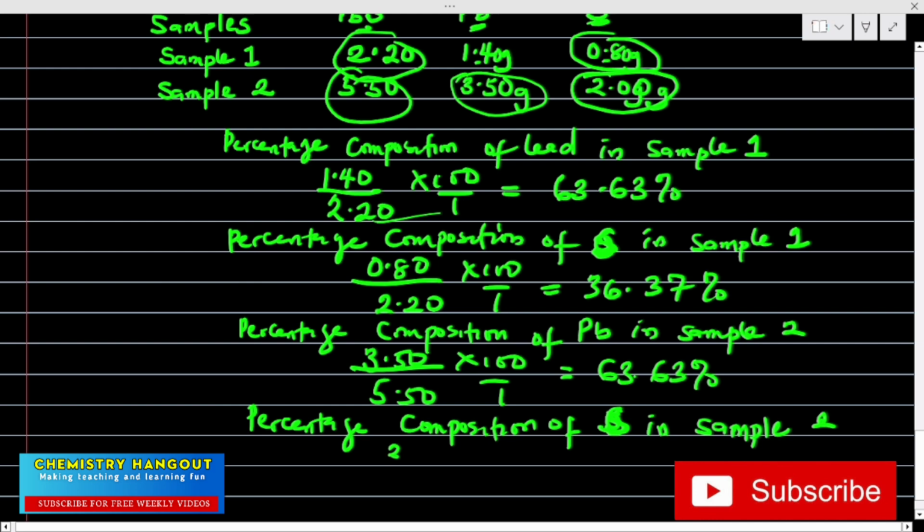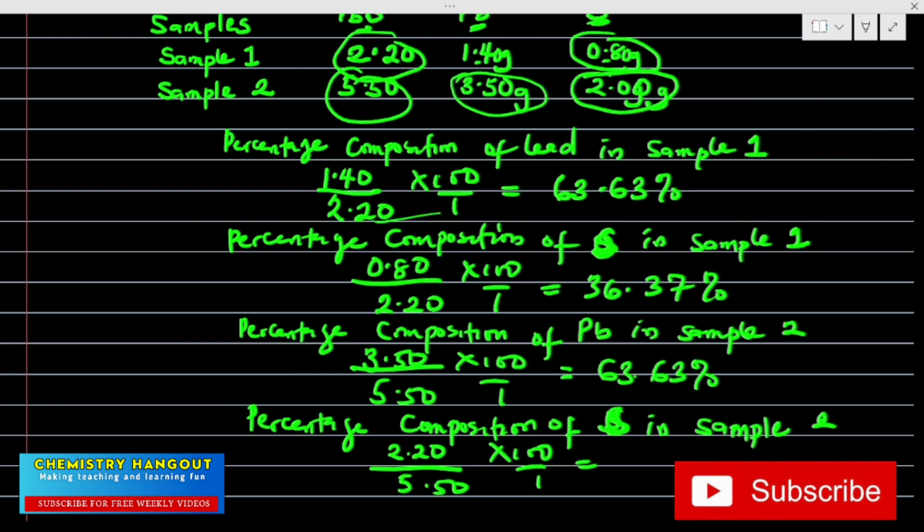We are calculating for sulfur. In sample 2, the percentage composition of sulfur, let's go up and see the mass of sulfur that we have. That's 2.20. Can you see it? So we can have 2.20 over the total mass, that's 5.50, times 100 over 1. Engaging our calculator: not 2.20, 2.00. So 2.00 times 100 gives me 200, divide by 5.50, that's giving me 36.37%.